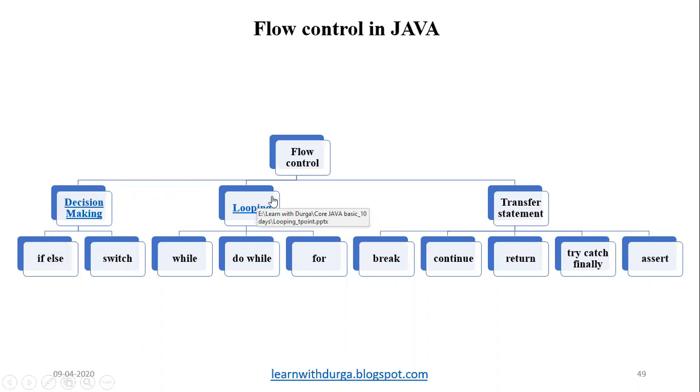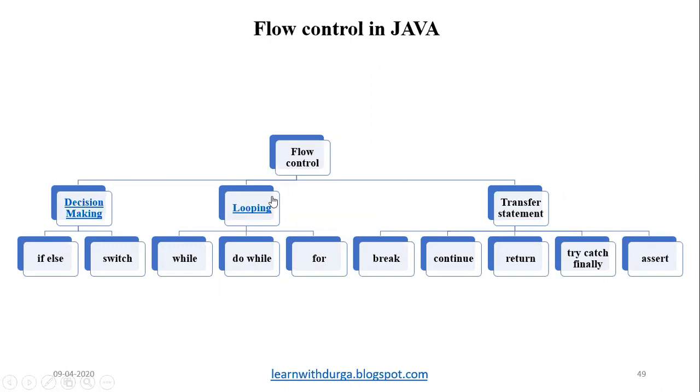Before going to the looping statement, let me tell a few things about looping. Looping is nothing but a control structure that enables a set of lines to be executed repeatedly, N times. That comes under looping. For looping we have three major parts.